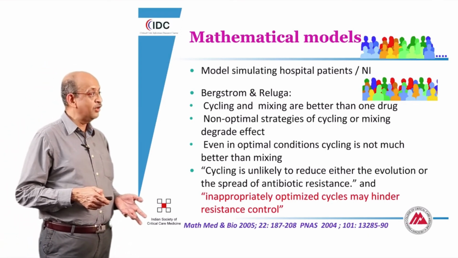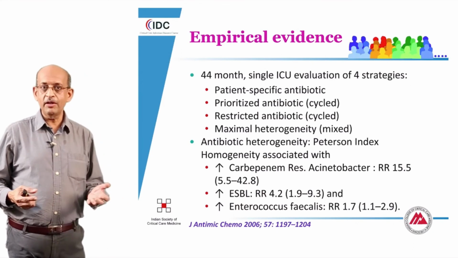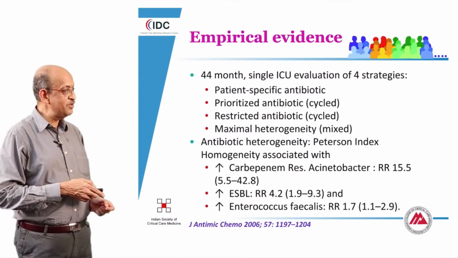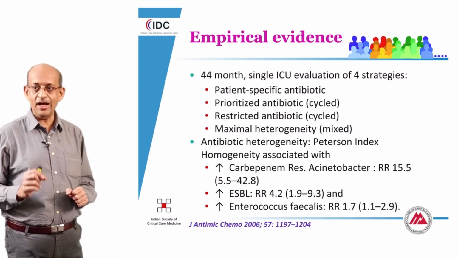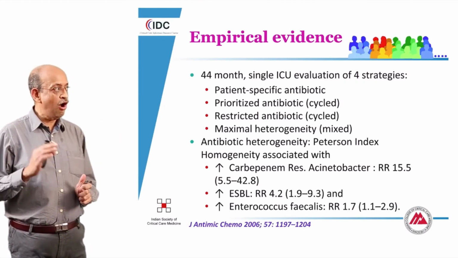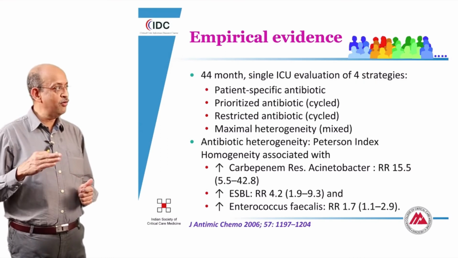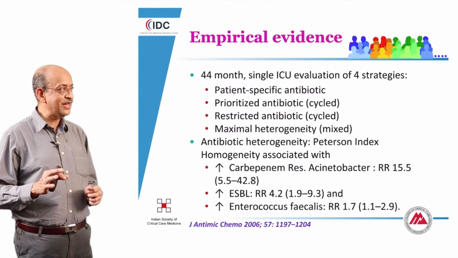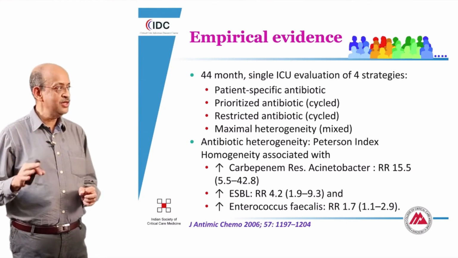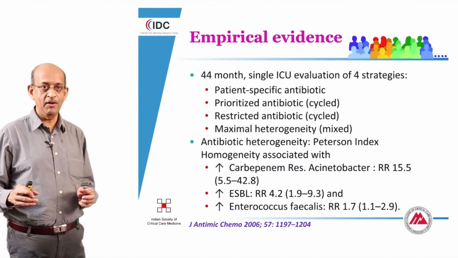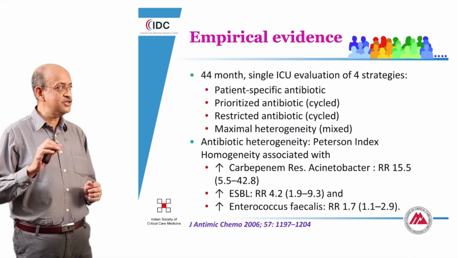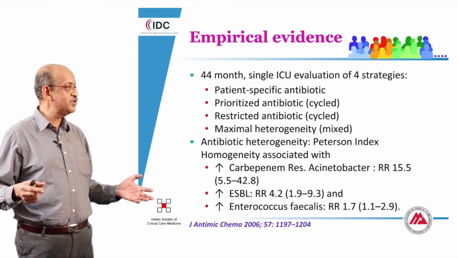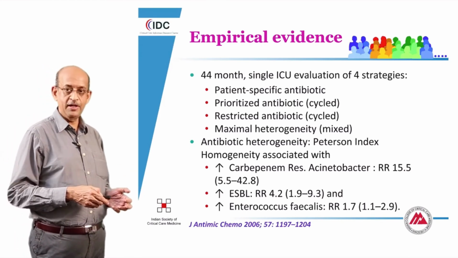It seems, on the other hand, far more important to continuously use it in a heterogeneous fashion, and as was demonstrated in at least one large randomized controlled trial of these three processes over a period of time, they showed very clearly that a process of cycling is associated with serious problems with antibiotic resistance, and a heterogeneous use of all antibiotics simultaneously is the best way in which resistance can be prevented.